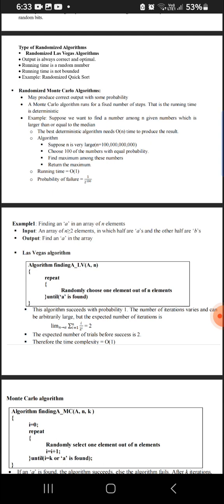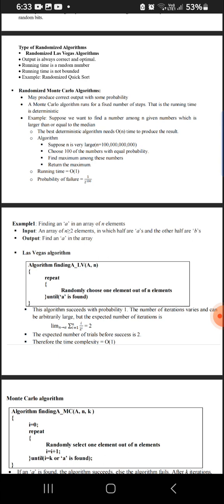And to give an example for the Monte Carlo algorithm: here it is given that we need to find a number among n given numbers which is greater than or equal to the median. So that's what we have to find. The best deterministic algorithm needs order of n time to produce the result.